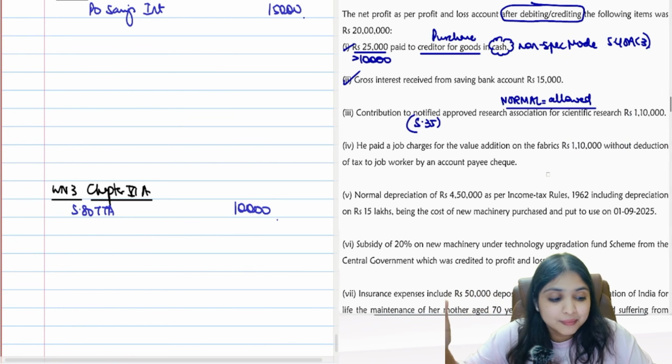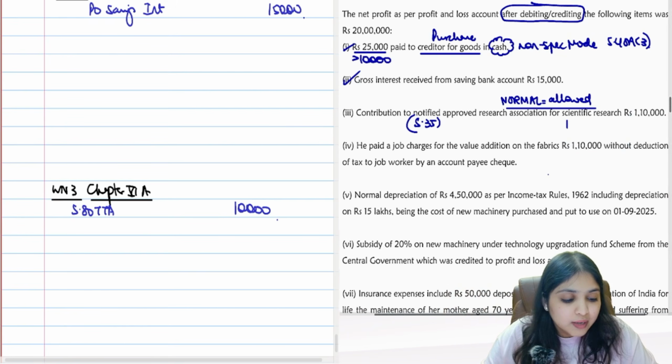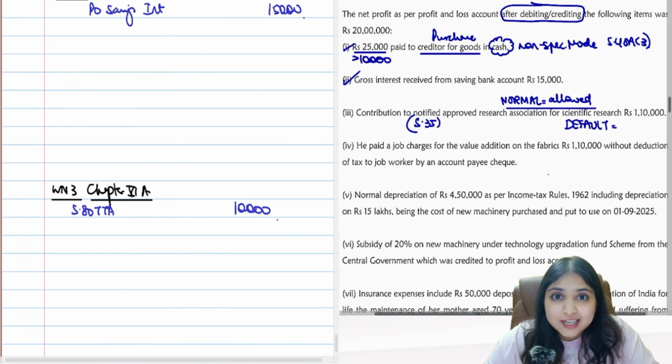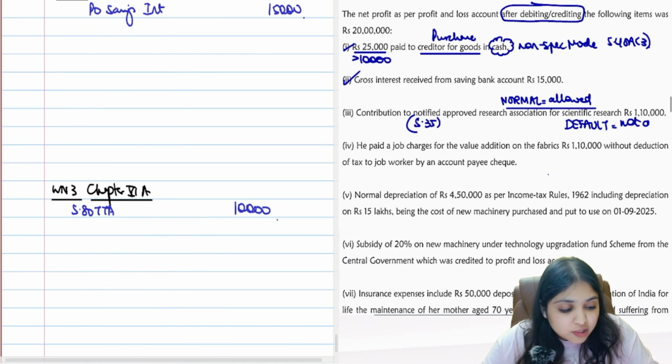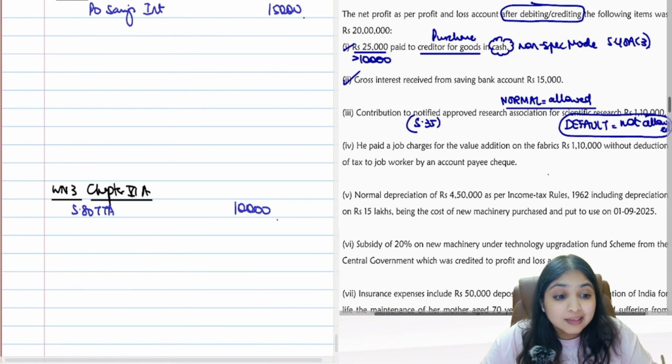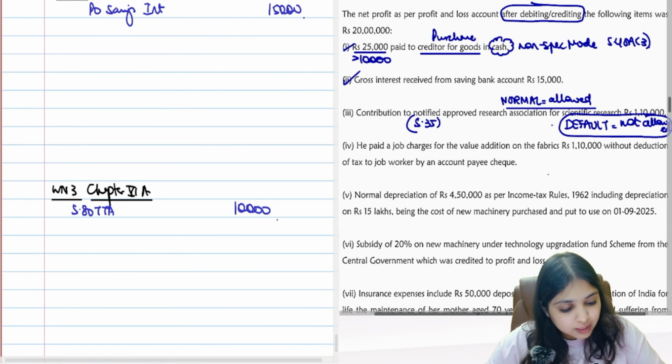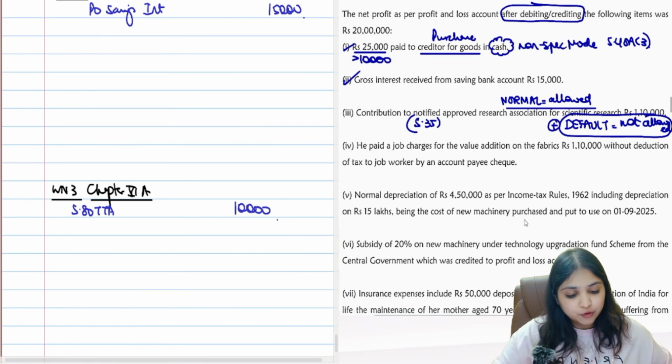But do you remember, later we have to compute as per default regime also. In default regime, is contribution to outsider allowed? In default regime, contribution to outsider is not allowed. So when we do default regime, that time we have to remember to add it back. I have made a note over here. I will not forget. Okay.